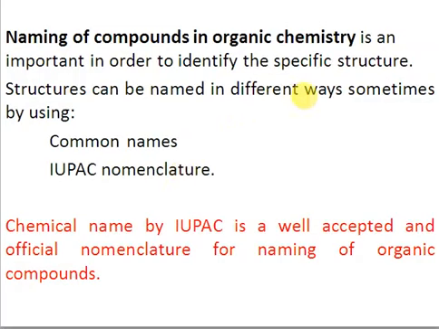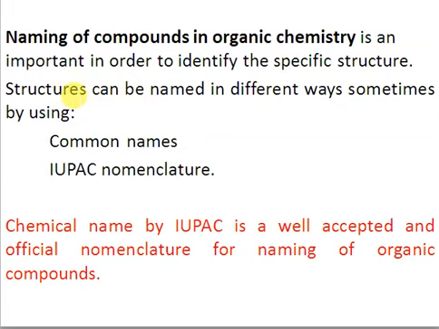So why is naming important? Because naming is important to identify the specific structure of an organic compound, right? The structure holds the key to all reactivity and all physical and chemical properties. So if we know the structure of a chemical compound, we can know how it will react and what its physical and chemical properties will be, right? It's not always possible to draw structures everywhere, so we should know how to draw structures if a compound name is given, and how to name a structure when the structure is given to you, right? The structure holds the key to organic chemistry.